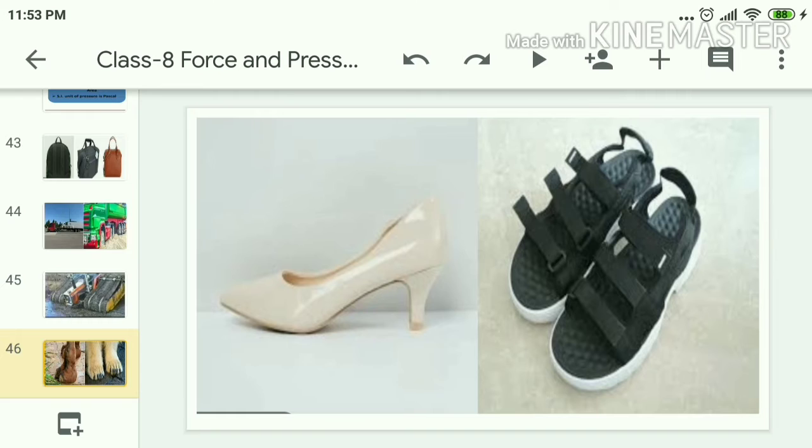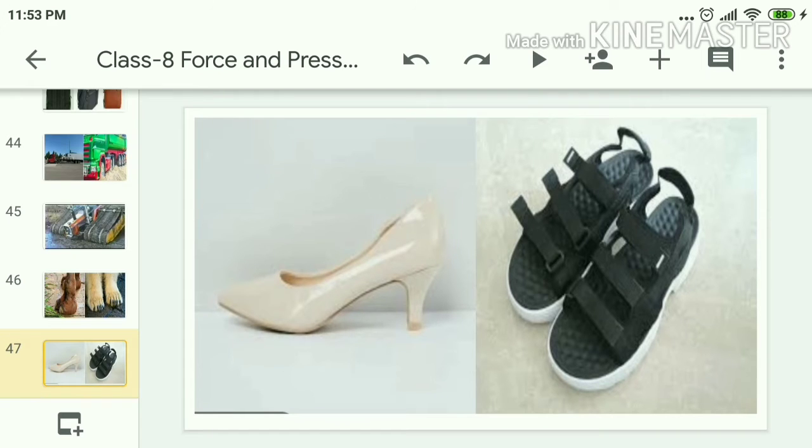But in the same places, can we walk? With which type of shoes or sandals can we walk? Can you walk with pointed ones? No. Why? Because pointed shoes have less area, so they exert more pressure. If you walk with these, you may sink. Whereas with flat, broad sandals, you can walk without sinking because as the area increases, the pressure decreases. So comfortably you can walk with flat sandals.